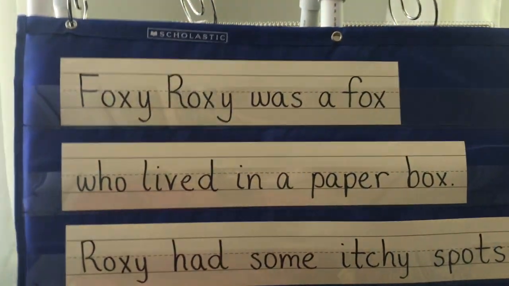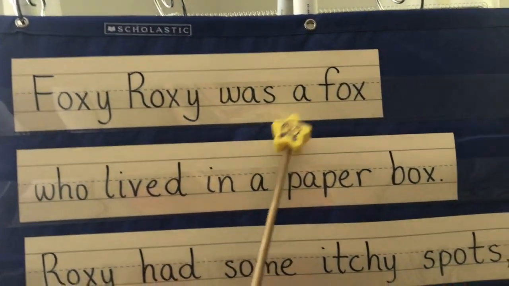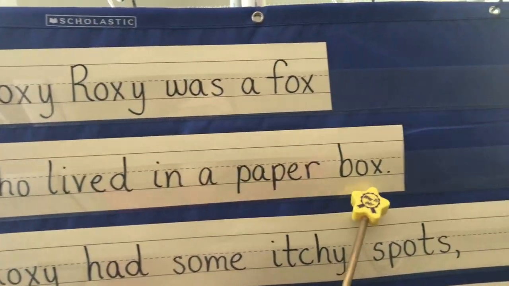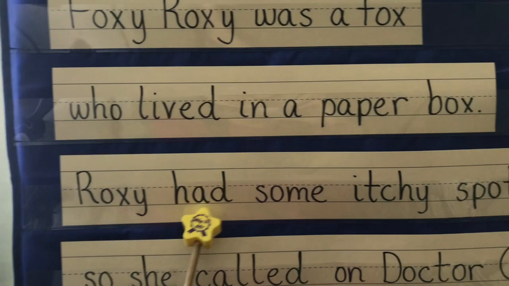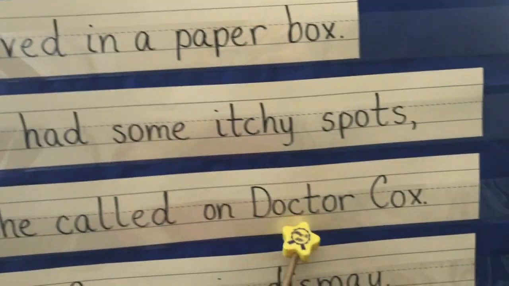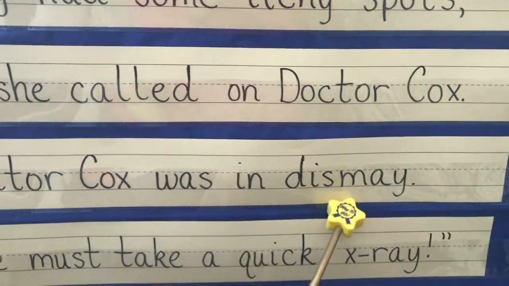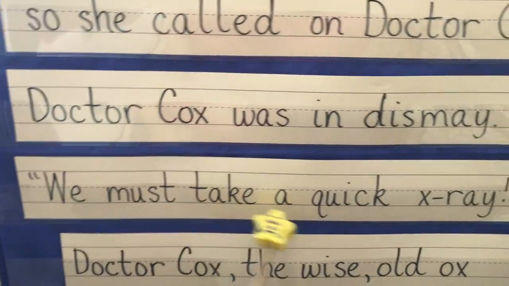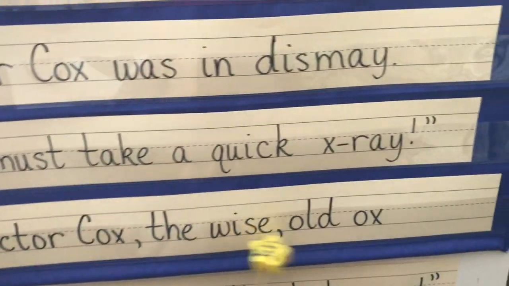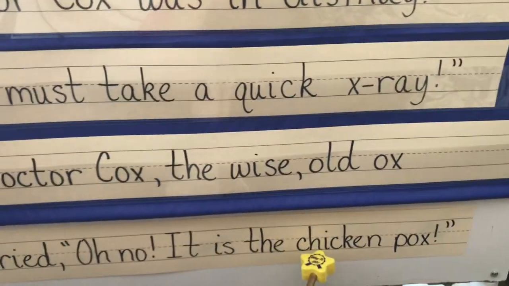All right, one more time. All right, here we go. Foxy Roxy was a fox who lived in a paper box. Roxy had some itchy spots, so she called on Dr. Cox. Dr. Cox was in dismay. We must take a quick x-ray. Dr. Cox, the wise old ox, cried, "Oh no, it is the chicken pox."